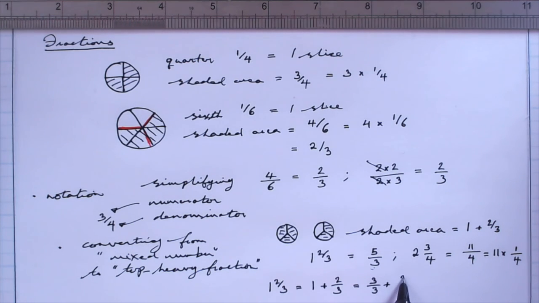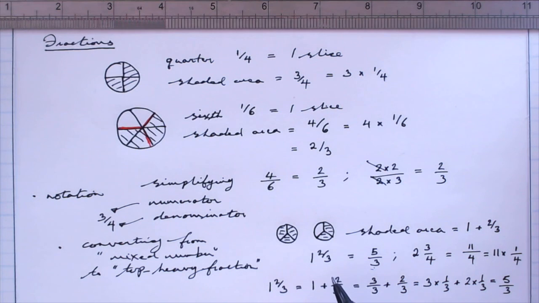And then we're adding 2/3, so we have 3 lots of a third plus 2 lots of a third. So I'll write it very explicitly. 3 lots of a third plus 2 lots of a third. And we see then how many lots of a third do we have? We have 3 plus 2 is 5. 5 lots of a third. So this is a perhaps more clear way to see why 1 2/3 equals 5/3.